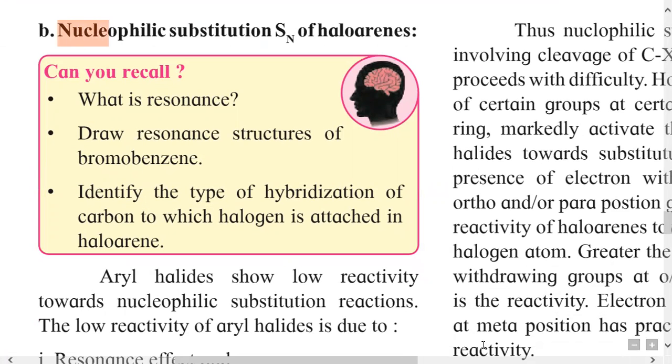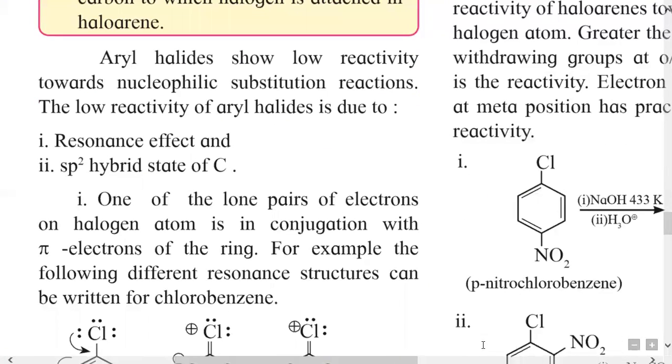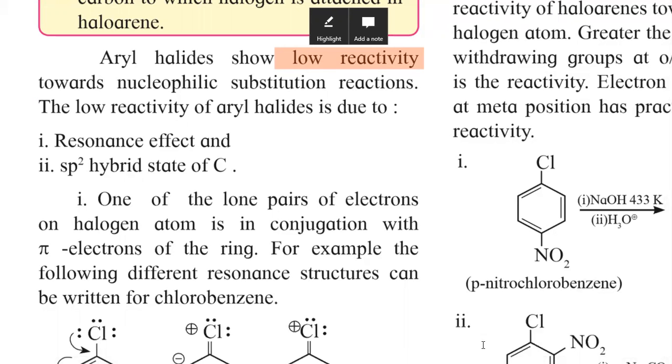Then the second type of reaction of aryl halide is nucleophilic substitution reaction of haloarenes. We had already studied nucleophilic substitution reaction of alkyl halides. Now we will study nucleophilic substitution reaction of haloarenes. Here aryl halides show low reactivity towards nucleophilic substitution reaction. That is, aryl halides have less reactivity in SN reactions.